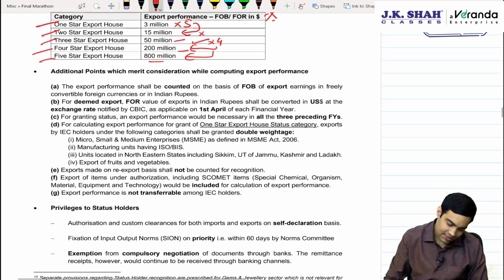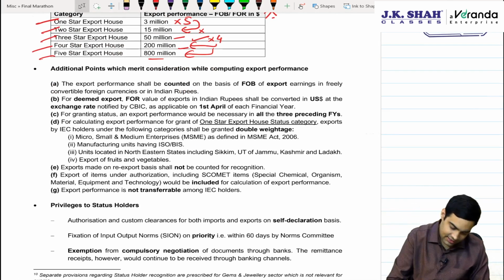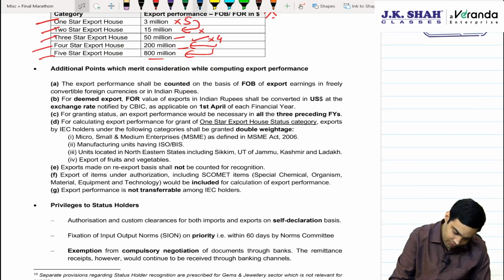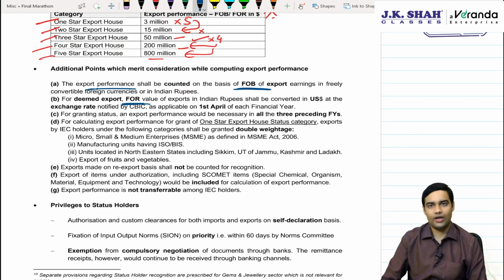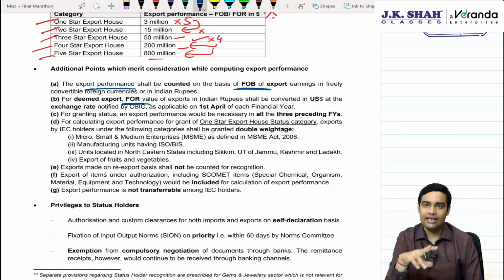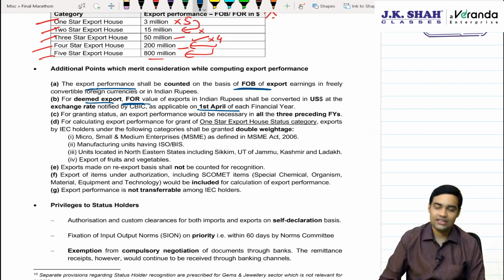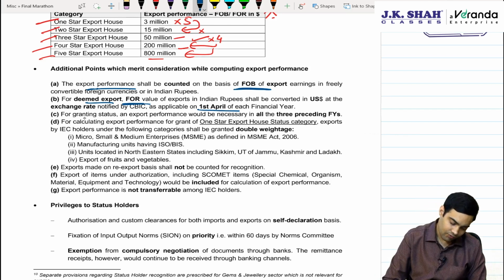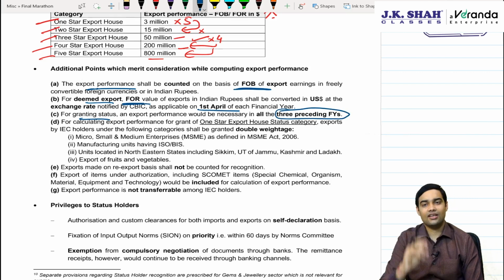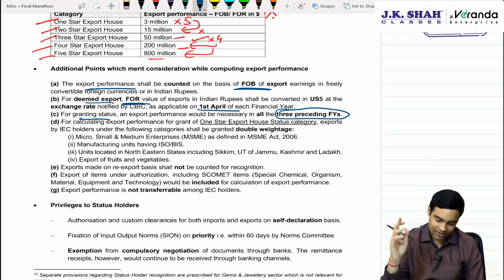Now, some additional points relating to status holder. Export performance will be counted not just on FOB but also on FOR. That means both are included, deemed export as well as physical exports. For deemed export, the rate of exchange of the 1st April of each financial year will be used. Now for granting status, it is necessary that in all 3 preceding financial years you had export performance. That means you have been exporting for the last 3 preceding financial years.